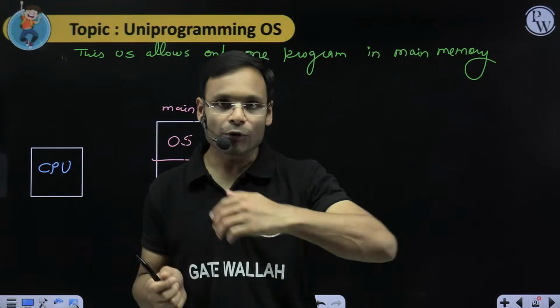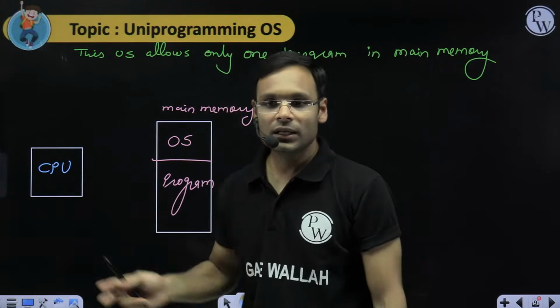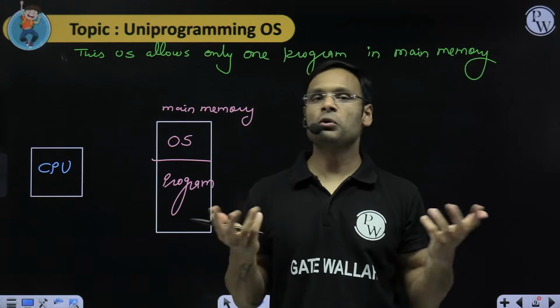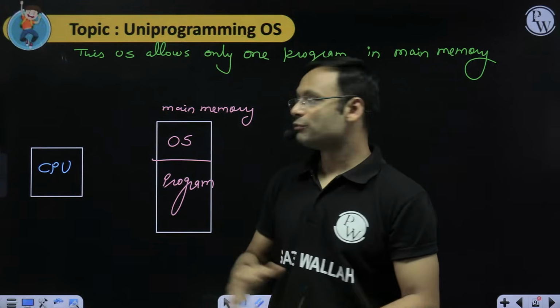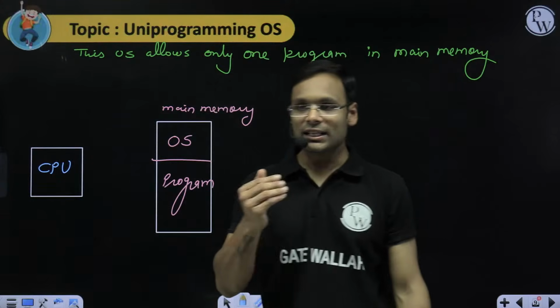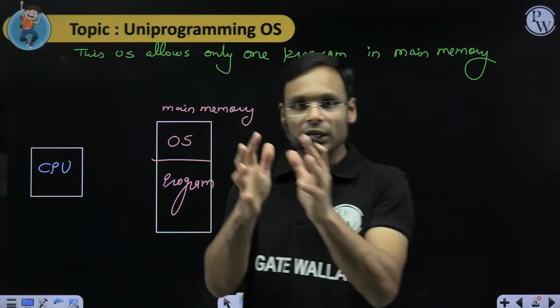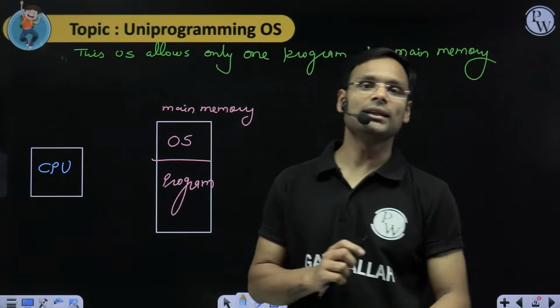When it goes for IO device usage, which program will execute in the CPU? We do not have any other program. If there is no other program, then the CPU will not be used at that time. So the CPU's utilization is not happening.